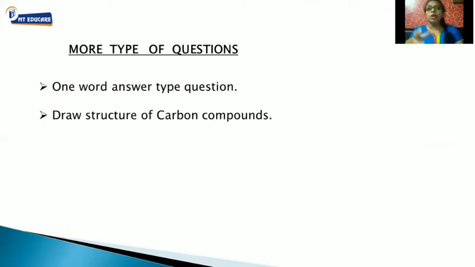They will tell you to draw the structure of pentane, hexane, methane, or ethene, like that. So they can ask you the carbon structure drawing question also. Next is definition. Definition can also be asked for 1 mark. So these are the variations in the question pattern which can be asked in section A, that is for 1 mark each. Right? So with this we end up with section A.